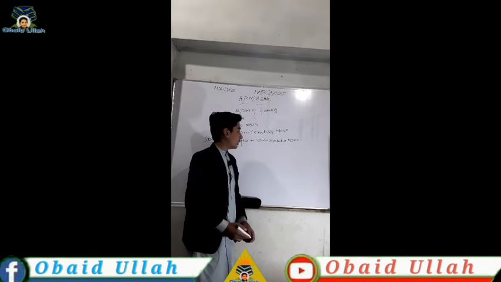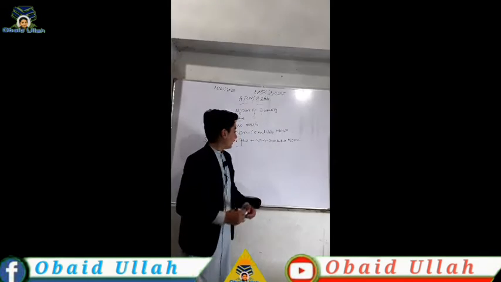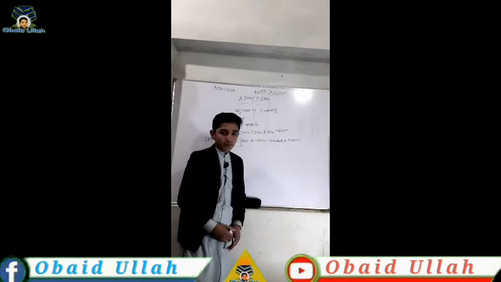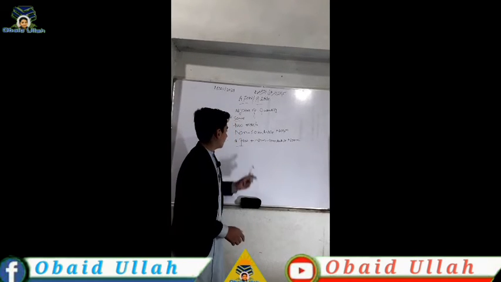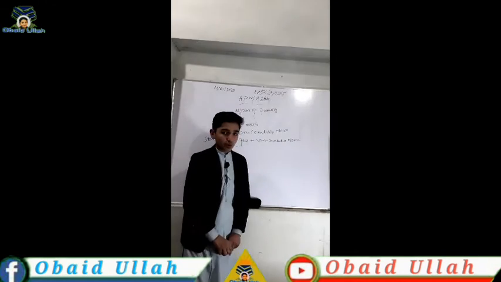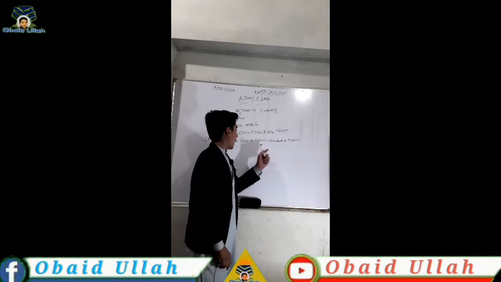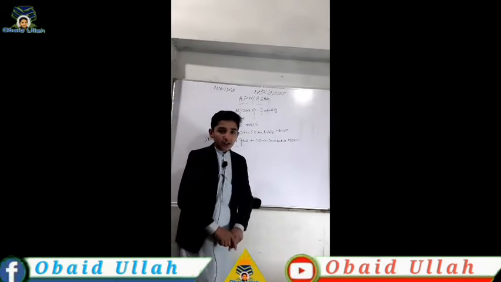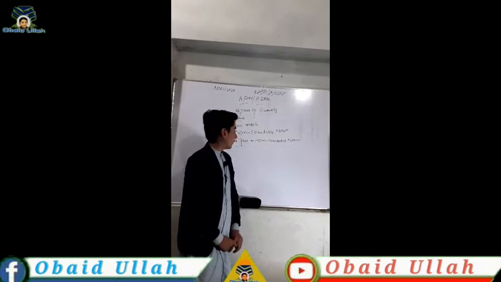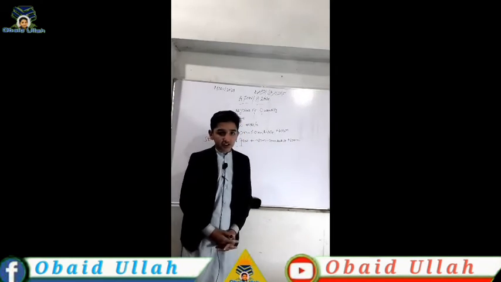So it means we use a few before non-countable noun in a sentence.